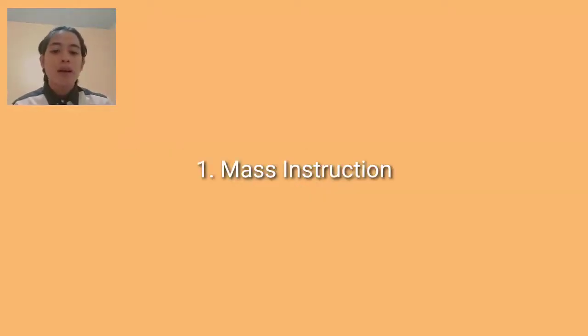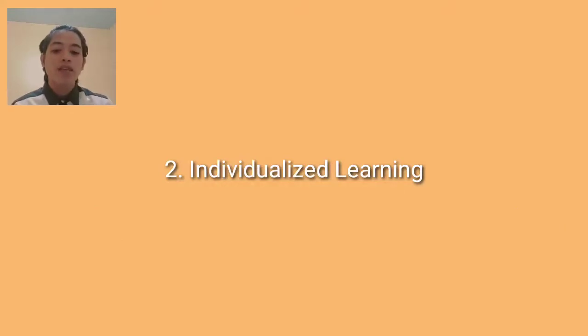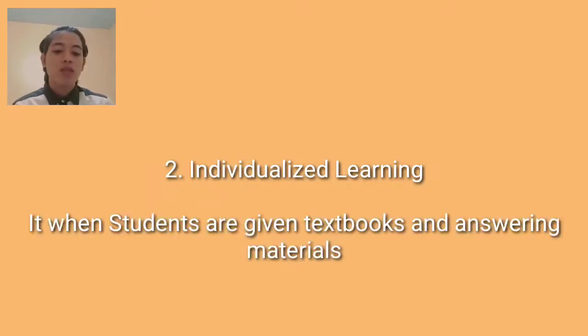First one is the mass instruction. It is when the teacher is discussing in front of the class. Second one is individualized learning. It is when students are given textbooks and answering materials.